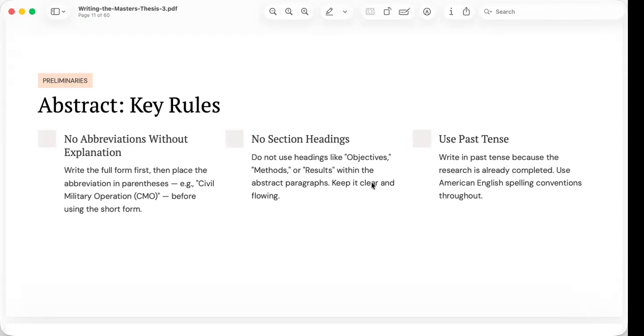Consistency in tense demonstrates that the research process has already been completed. The slide also recommends following American English conventions throughout the manuscript, ensuring consistency in spelling and, more importantly, in style.